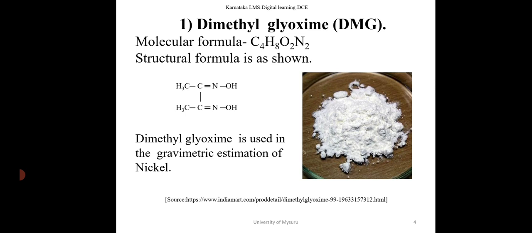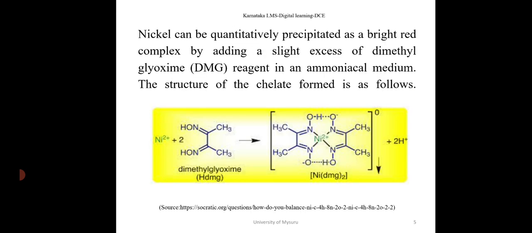First one, dimethyl glyoxime or DMG. Molecular formula C4H8O2N2. Structural formula is as shown. Dimethyl glyoxime is used in the gravimetric estimation of nickel. Nickel can be quantitatively precipitated as a bright red complex by adding a slight excess of dimethyl glyoxime reagent in an ammoniacal medium. The structure of the chelate formed is as follows.